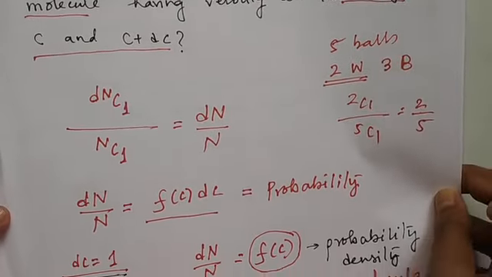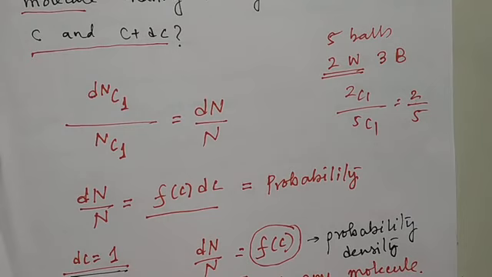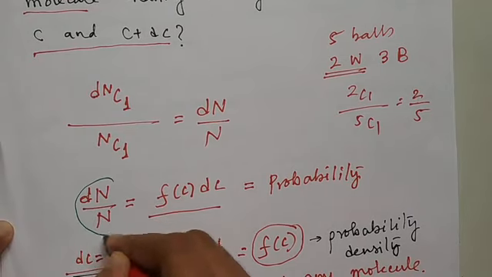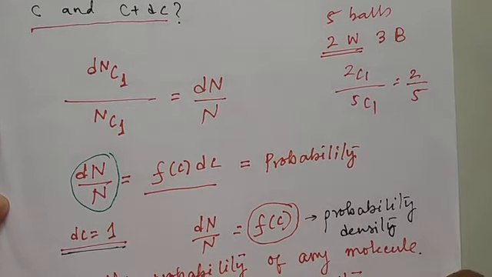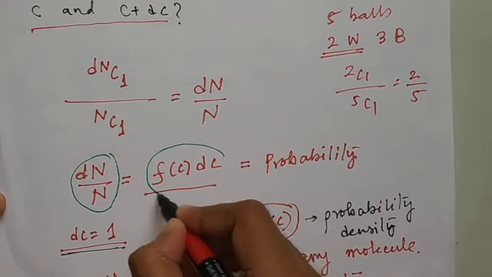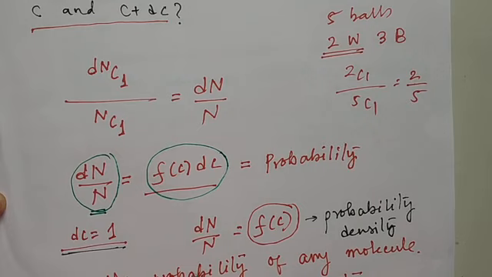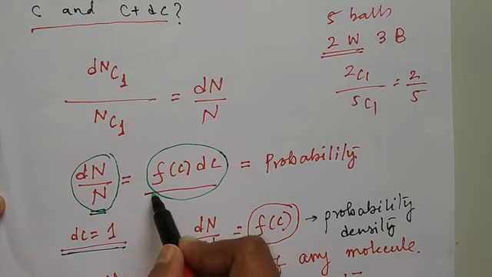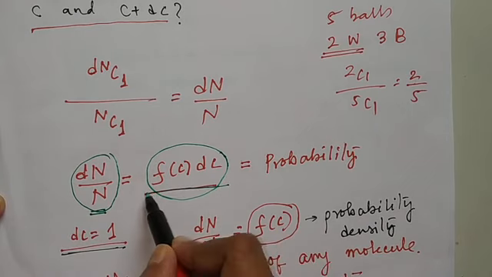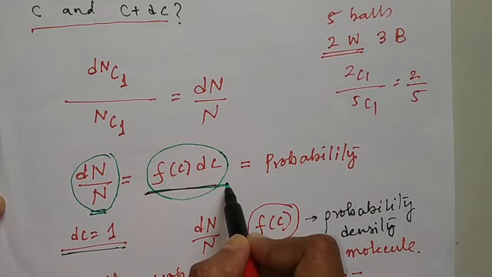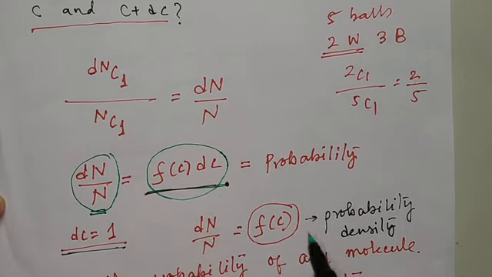We found that probability was dn by n, and it was equal to f(c) dc. So this is how we measure the velocity of a gas molecule probabilistically.